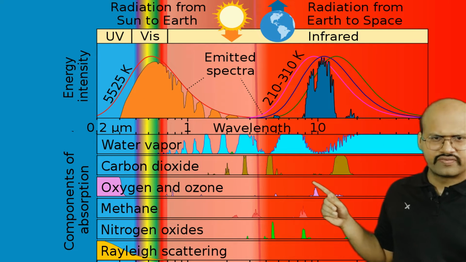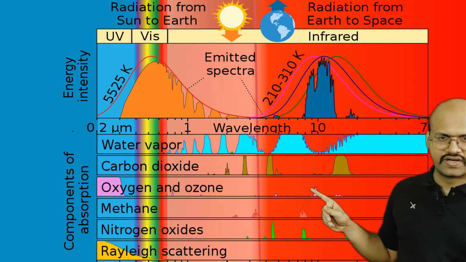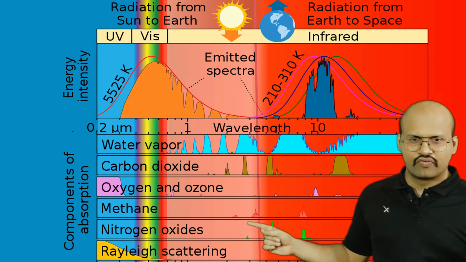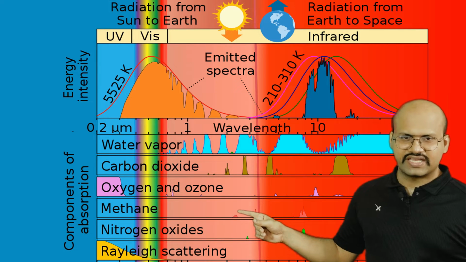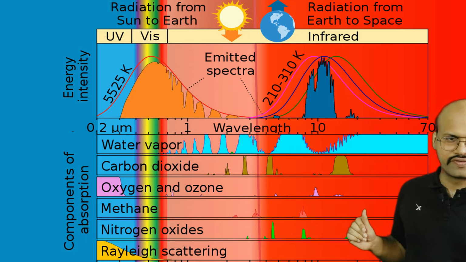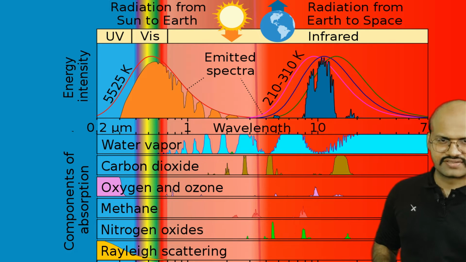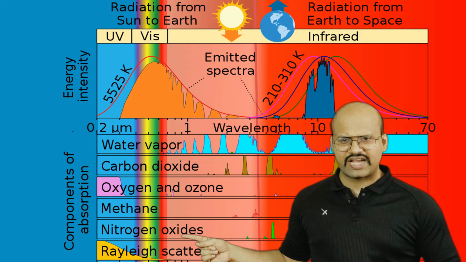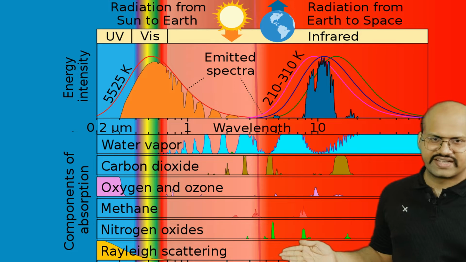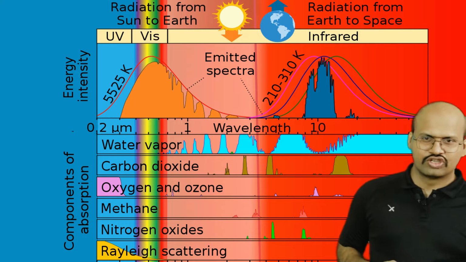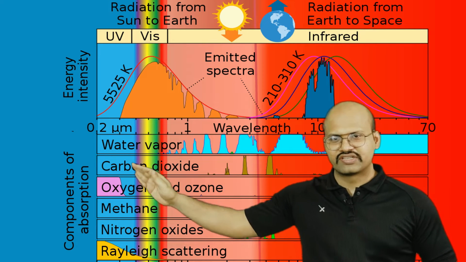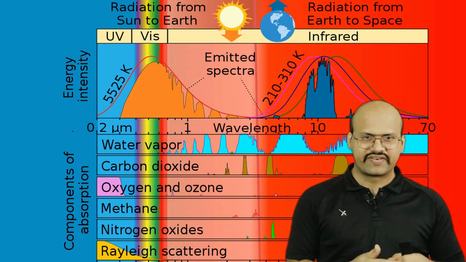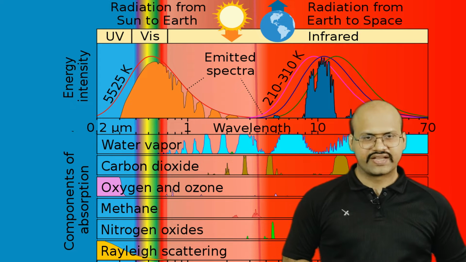They also absorb some of the radiation emitted by our earth. Then there is methane, which hardly absorbs any incoming solar radiation, but it absorbs a lot of outgoing radiation. There are also nitrogen oxides, which absorb the radiation emitted by our earth. So you can see how these greenhouse gases absorb in different ranges of radiation.